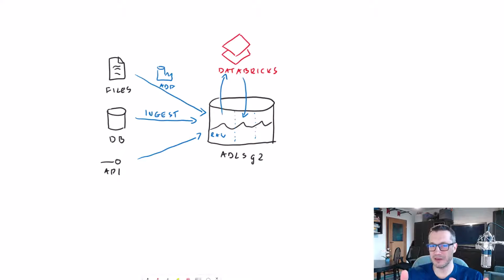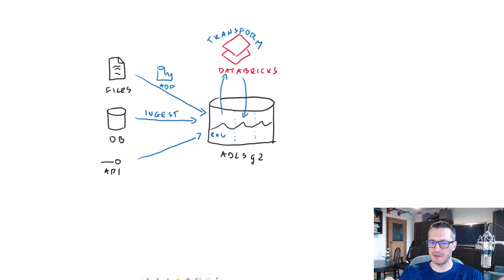So Databricks here is used just to connect to the data lake, grab the data, do something with it, and then save it back. So simply put, this is our transform phase. And that's where Databricks is very good at. So that's the place where I use it the most often.